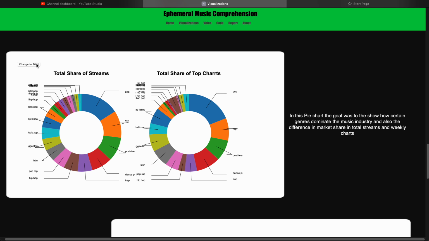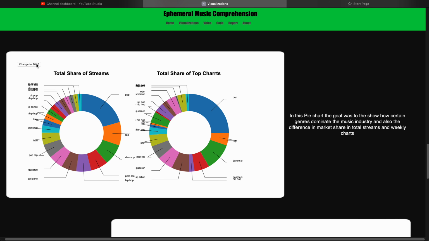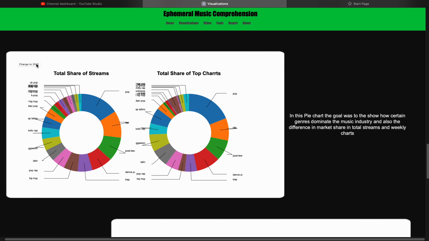In this graph, we can see data for 2020 and 2021, as you can see here. This helps us show how certain genres dominate the music industry. In this case, pop and rap control nearly 25% of the music industry. This is good for music labels to visualize what sort of music they want to publish in order to gain more control of the market.